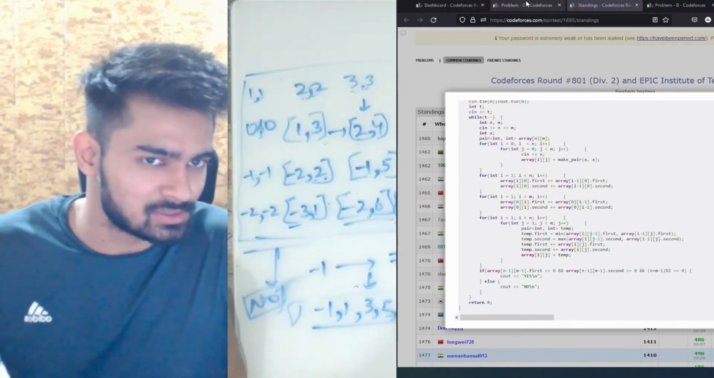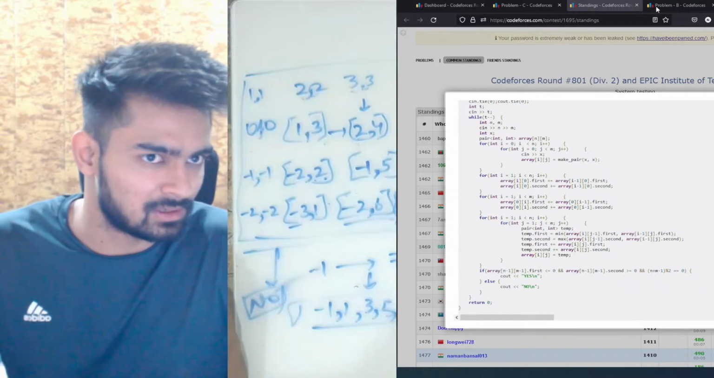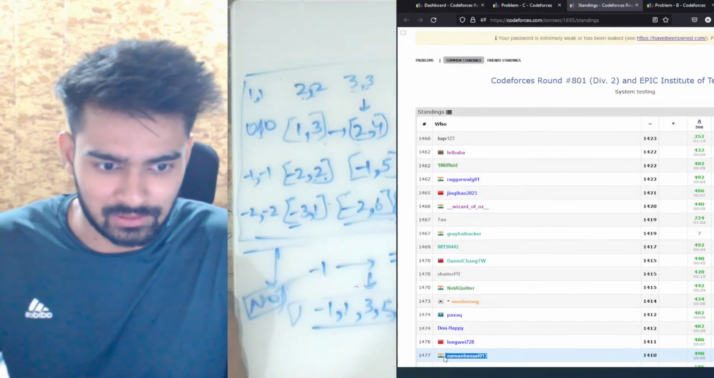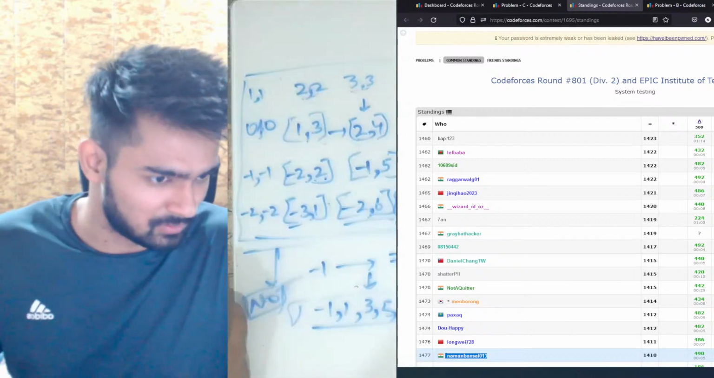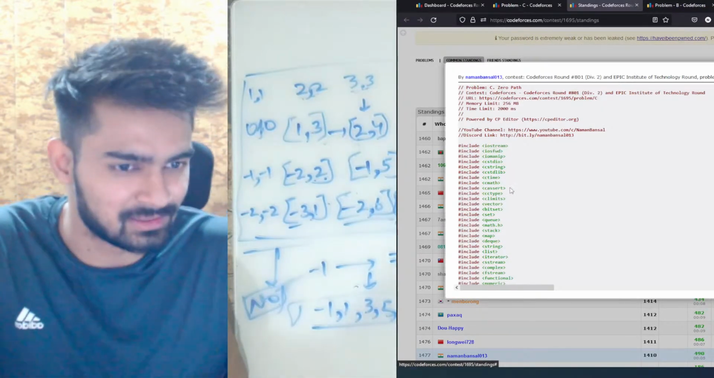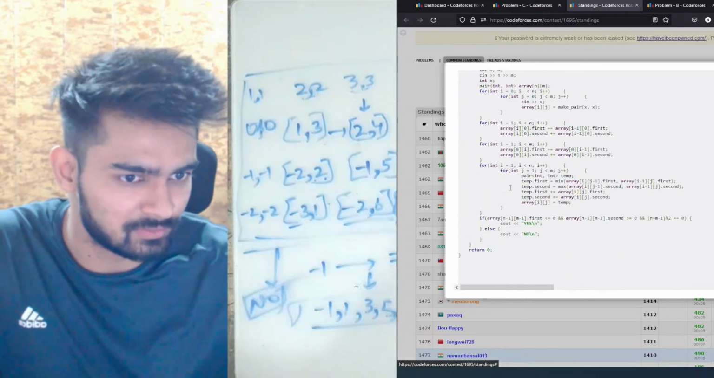What you can do is you can just directly go to my handle, which is naman16013. It is right here. Okay, naman16013, and then you can look at my code. I'll just explain it though. Or do I need to explain this? I think I've explained it well enough on the board.